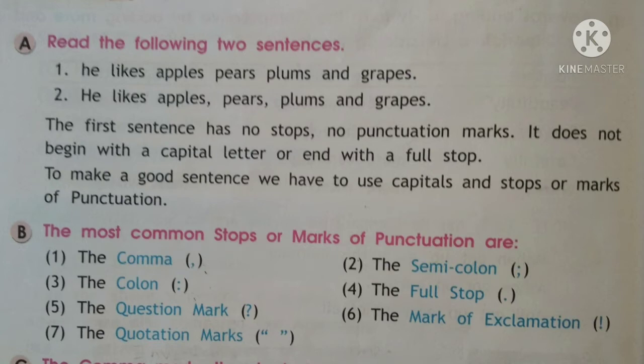So the most common marks of punctuation that we use when we are writing any sentences are: the first one is the comma, the second, the semicolon, third, the colon, fourth, the full stop, fifth, the question mark, sixth, the mark of exclamation, and the seventh is the quotation marks. Now we will try and understand all the different punctuation marks a little in detail.